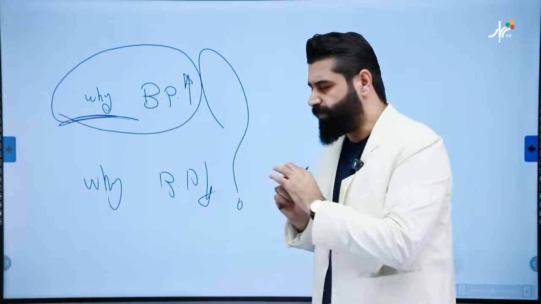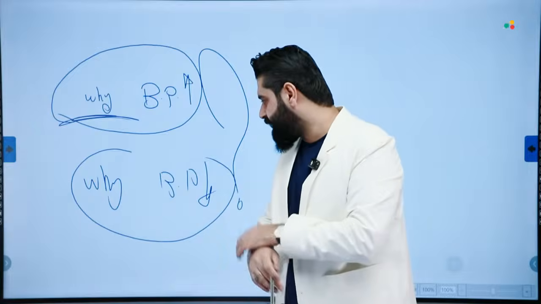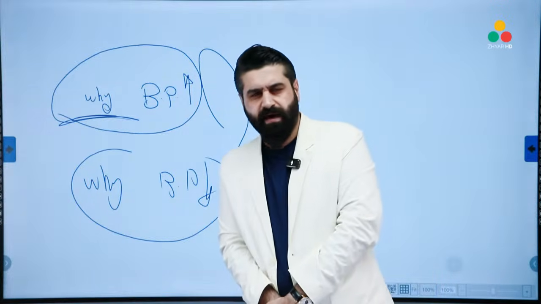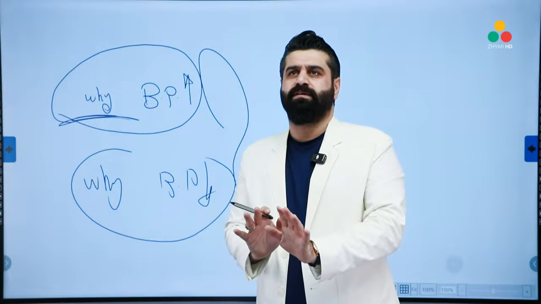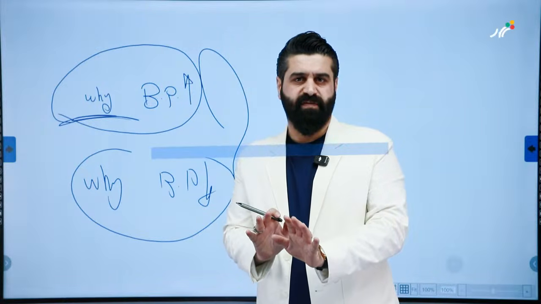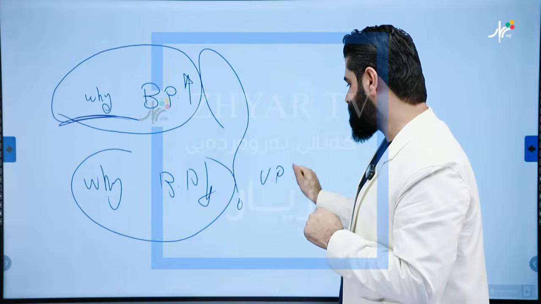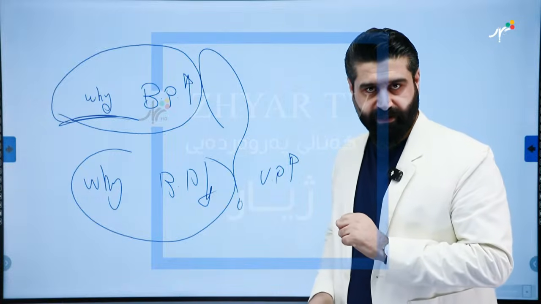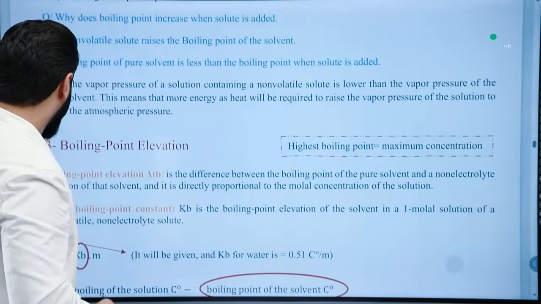A very easy topic. Why is boiling point decreased? Again, I don't know why, but because it decreased, I remember you told me they are inversely proportional with the vapor pressure. Boiling point is decreased, it means vapor pressure is increased. That's why boiling point is decreased. Okay? Good? Very nice. So now let's talk about the rules.